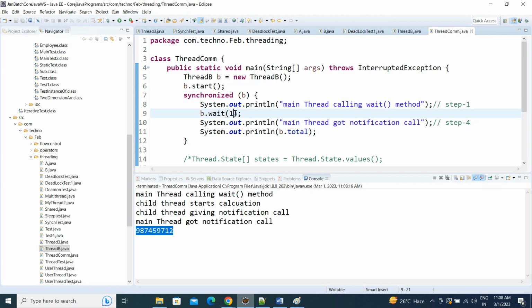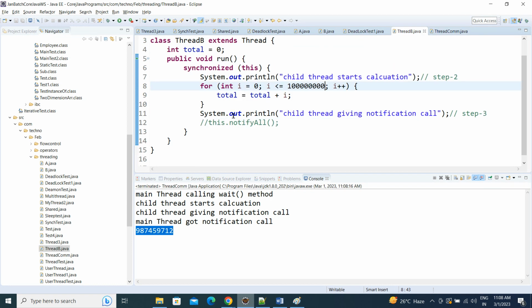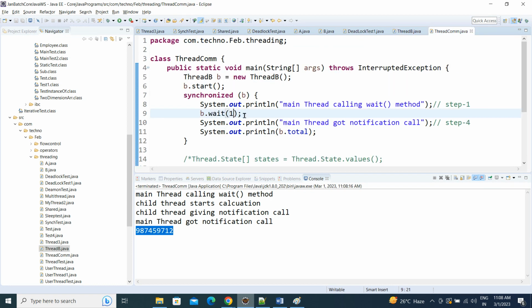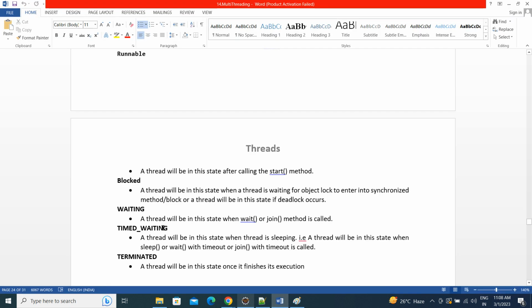So even if it is not finishing, it will come out of that. Here there is no need to notify. So we are doing a timed waiting. Only for 1 millisecond will it wait for the thread to finish its calculation, and if it is not finishing, it doesn't matter, it will take the control back again. That is what timed waiting is.